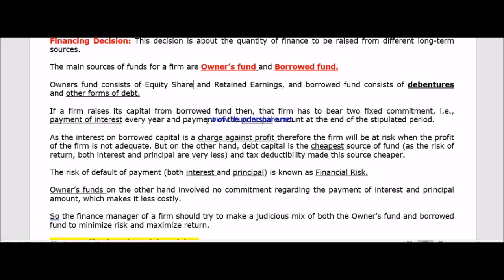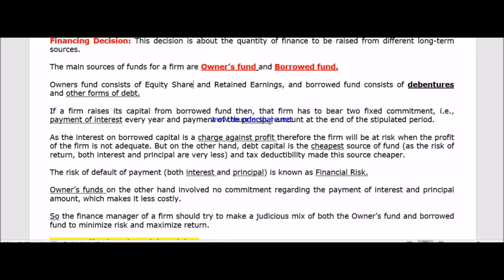And after a certain period of time, you have to pay the principal amount. That means however much borrowed fund you have raised, you have to pay that much money back to those debenture holders.